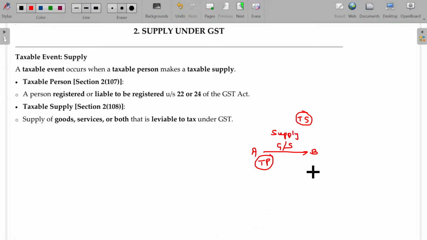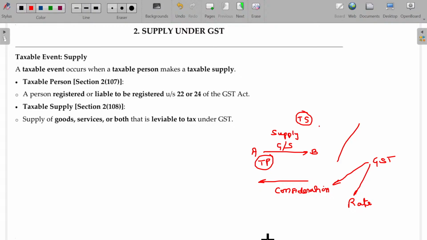And tax will be leviable on what? For this supply, B will make the payment that is called consideration. So then automatically GST will be leviable on satisfaction of these conditions on consideration at the rate specified in this Act. Okay.